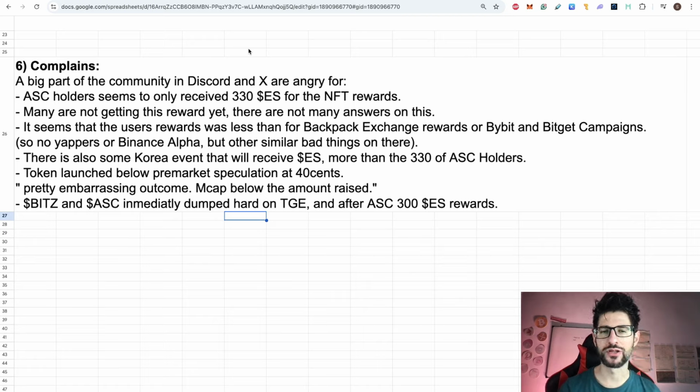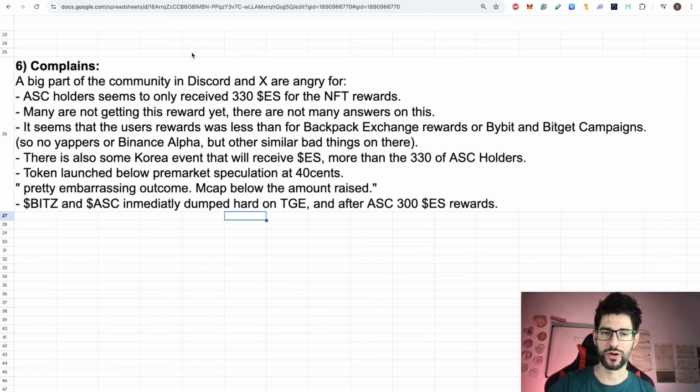So there's some contradiction, and people are marking this, that Eclipse said they didn't use Yappers or Binance Alpha, but they basically did the same with other options like Bybit and BitChat campaigns and Backpack Exchange. So it's not that they used Kaito or Binance Alpha, but they did the same. They gave a ton of rewards to exchanges to be listed, and mostly to get users into their centralized exchange with these campaigns. So people are also very angry with these kinds of partnerships that Eclipse did, because they always mention that the token is for the community.